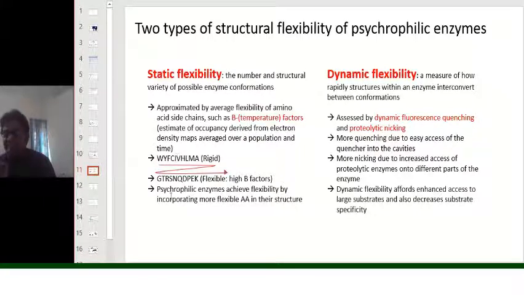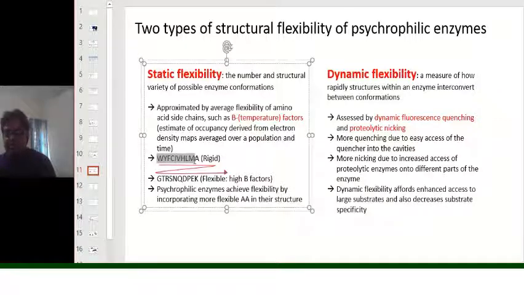Now, the cyclophilic enzyme, in order to achieve its flexibility, usually avoids these rigid amino acids, but incorporates more of these flexible amino acids, and the rigidity actually decreases from tryptophan to lysine.